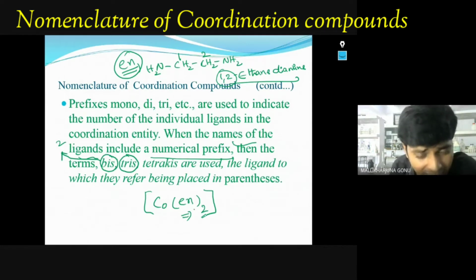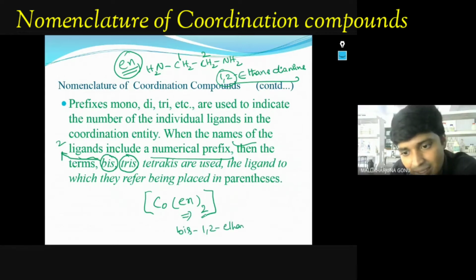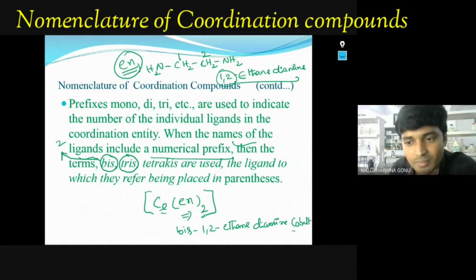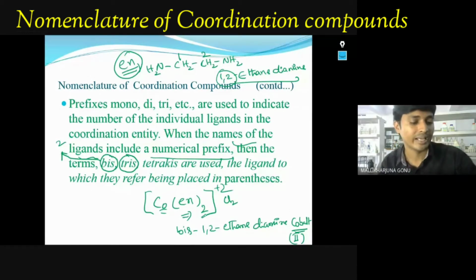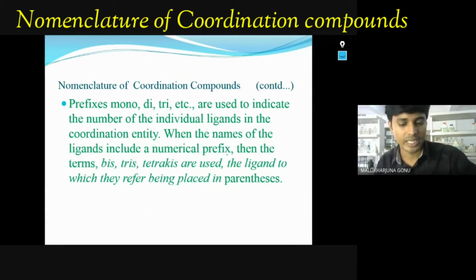So how we write this is bis(1,2-ethanediamine)cobalt. The central metal atom you always have to write at the end, and the oxidation state you also have to mention. Here, for example, Cl2 is there, so the oxidation state of cobalt will be +2. This is the way you have to write the nomenclature. Next point.